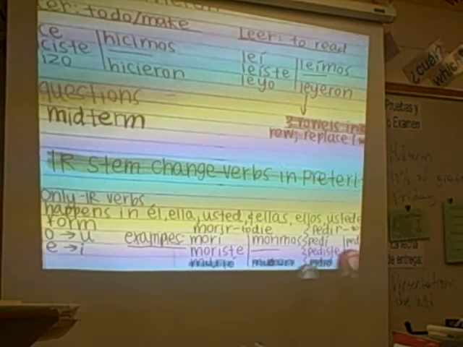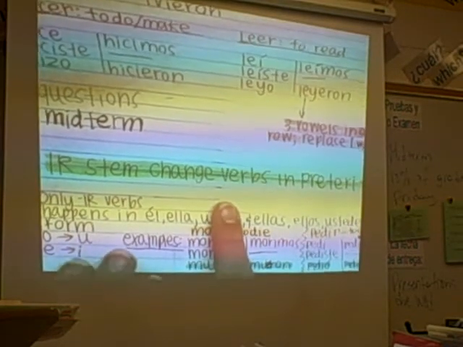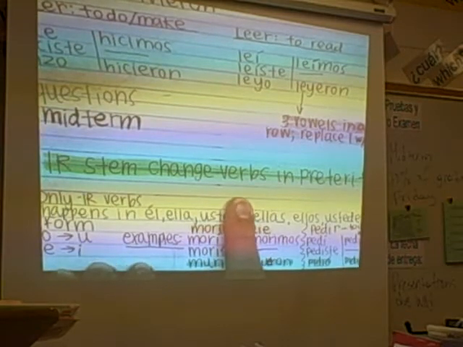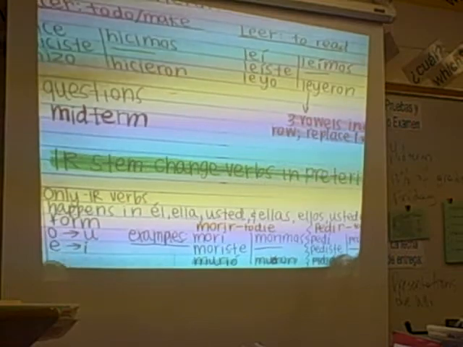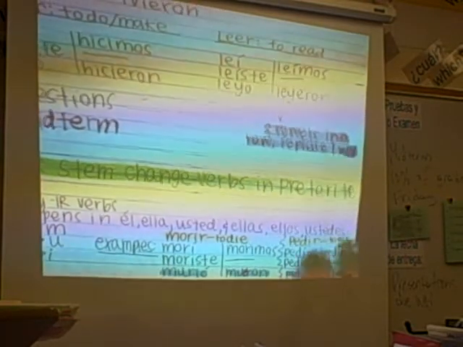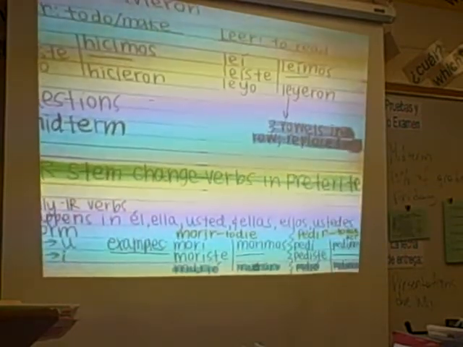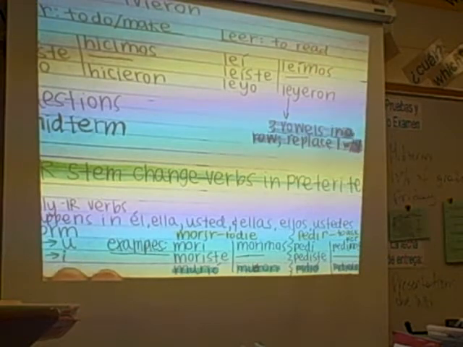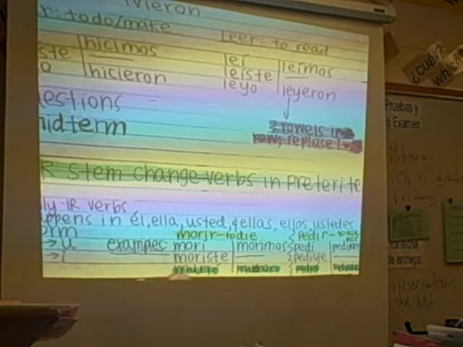And then for stem change verbs in preterite, it only happens in IR verbs, and you just have O to U and E to I changes. There's no E to IE or O to UE, and it only happens in the él/ella/usted form and ellos/ustedes form, so the bottom 2. And 2 examples are morir, where you only change O to U in the bottom 2, and then pedir, where you change E to I in the bottom 2.